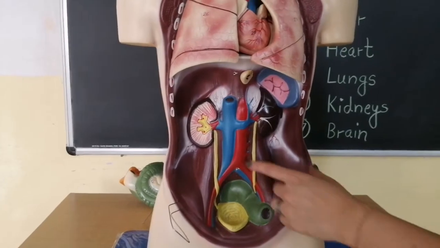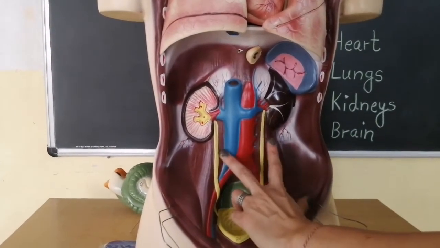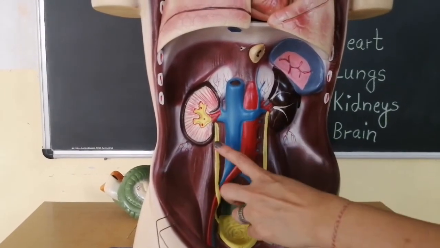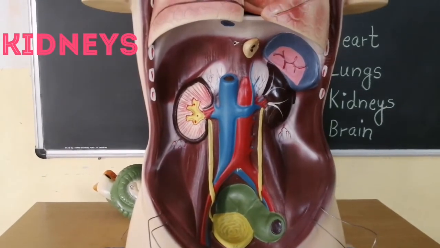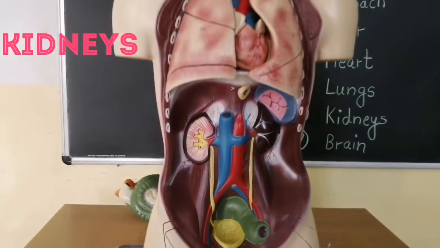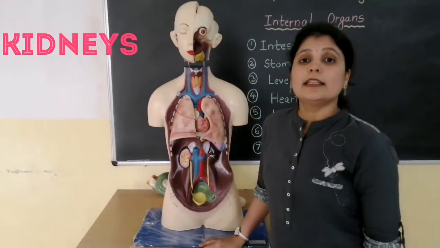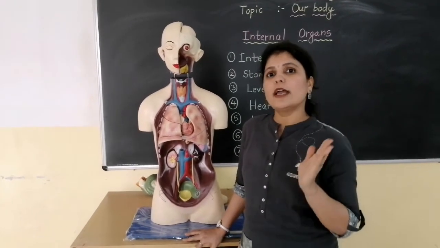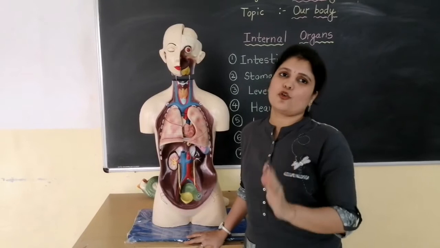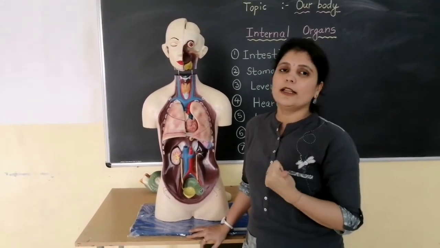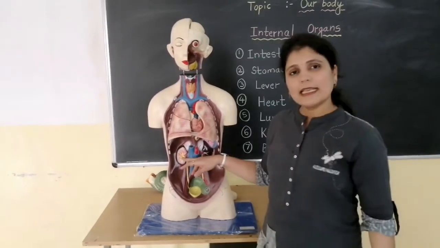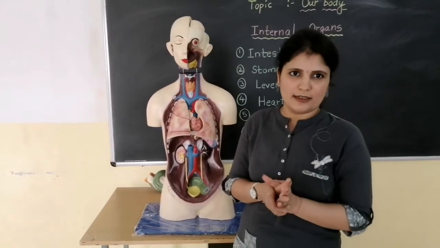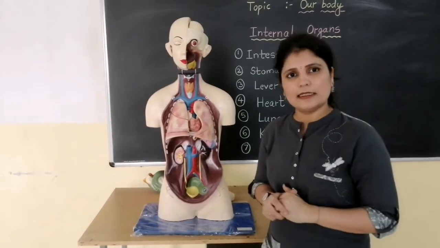There are two identical organs which are bean shaped in our body. They are placed here in this area near the stomach and the liver, okay, and they are called the kidneys. Now, what is the main function of the kidneys, children? You know very well that there is a lot of salt and water in our body. So the main function of the kidney is to remove the extra salt and water and the used salt and water from our body in the form of urine. Now one more thing is there, here also the right side kidney is slightly smaller than the left side kidney. Okay, so it is about the kidneys.